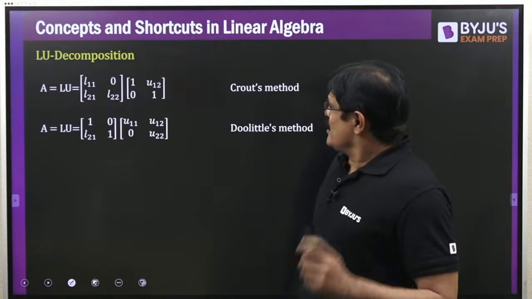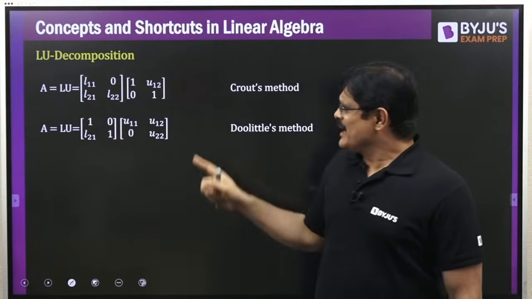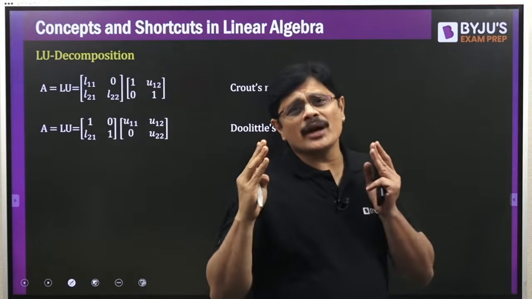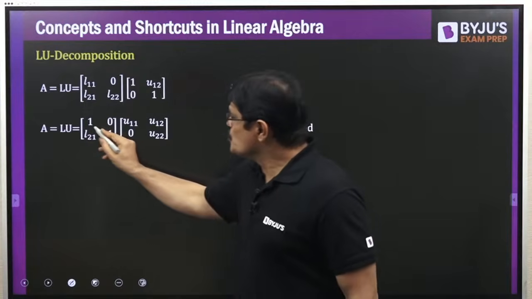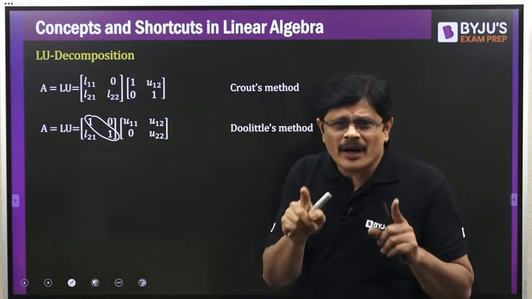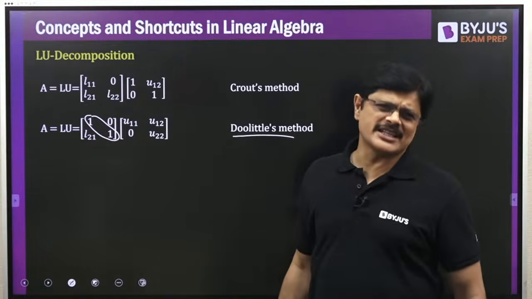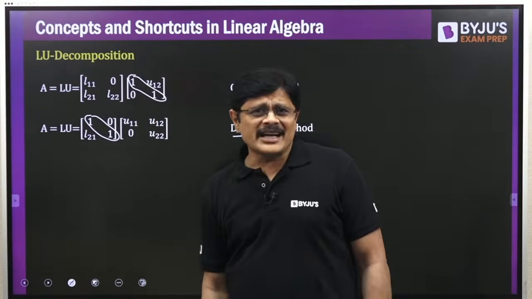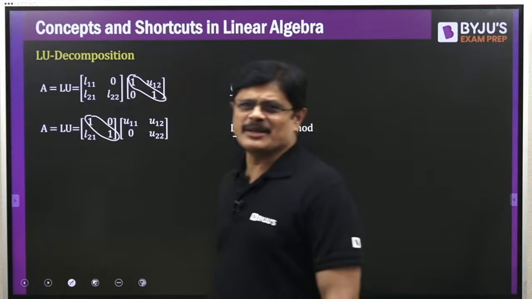Okay? See, I just took the example of a 2 by 2 matrix here. There are 2 possibilities here. Either you can use a unit lower triangular matrix or a unit upper triangular matrix. If you use a unit lower triangular matrix, that means the lower triangular matrix's main diagonal entries are 1, then we call that method Doolittle's method. And if you use a unit upper triangular matrix, then that method is called Crout's method. There are 2 different methods people generally discuss.